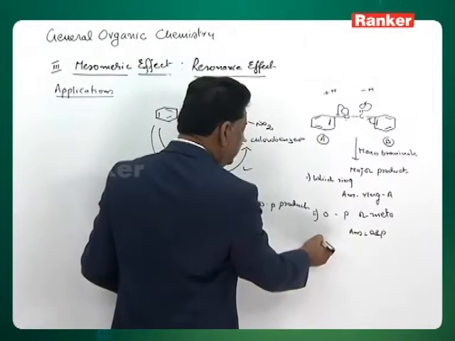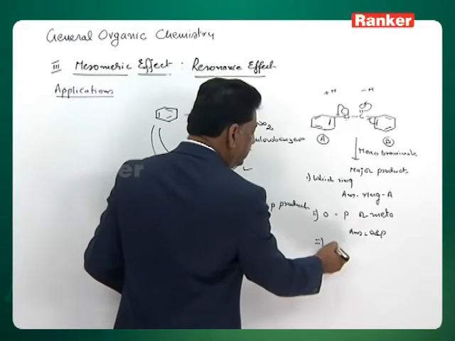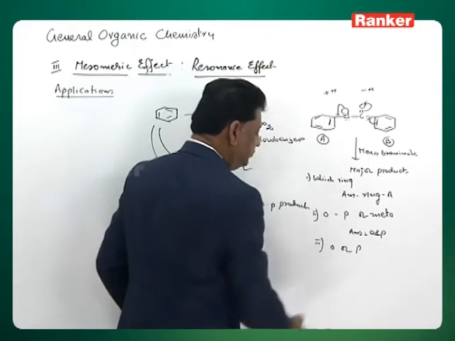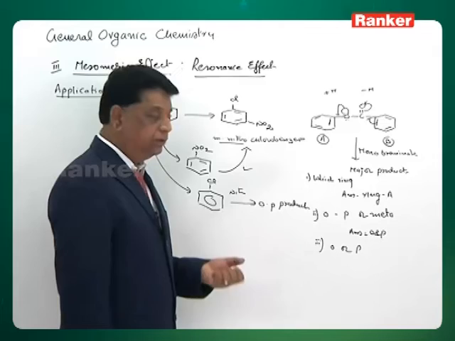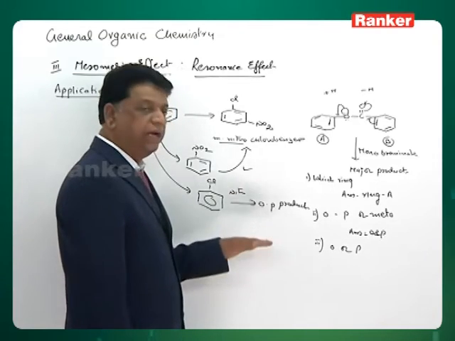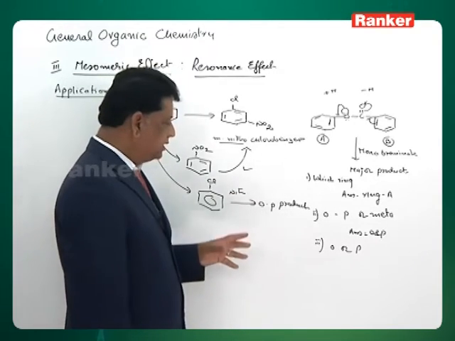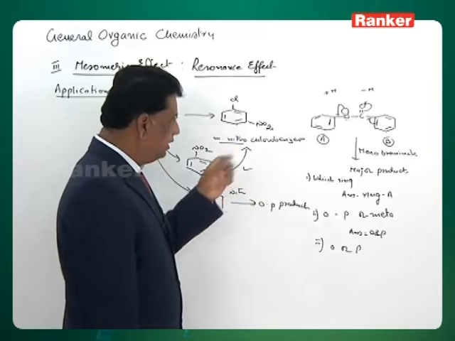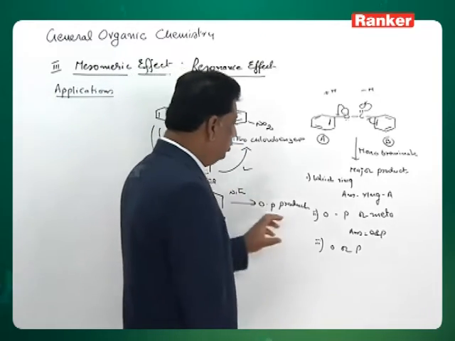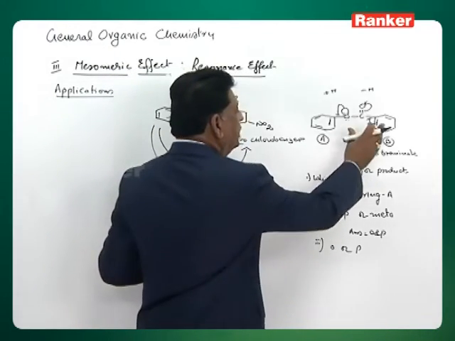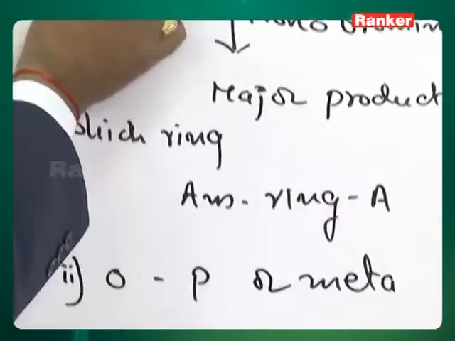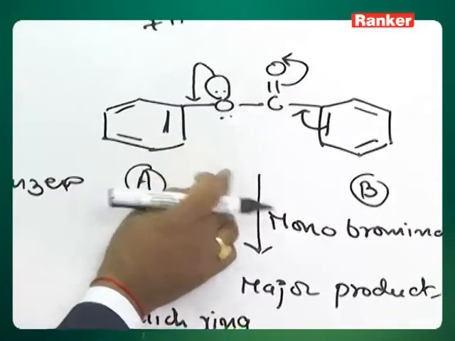The third level is, out of ortho and para, is it ortho or para? The question is which one is dominating. Now we have another factor, that is steric hindrance. When this big group is there, the reagent coming at the ortho positions is slightly difficult.